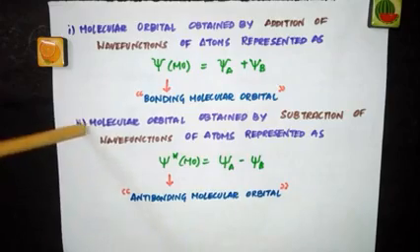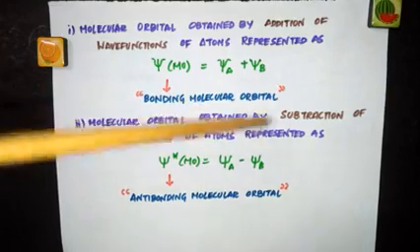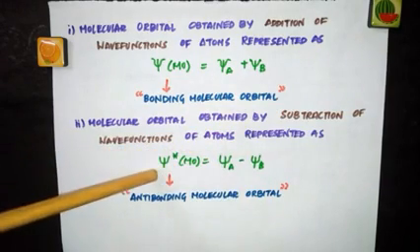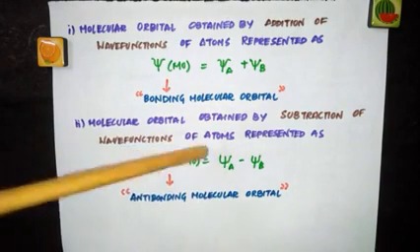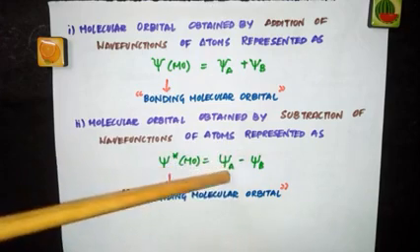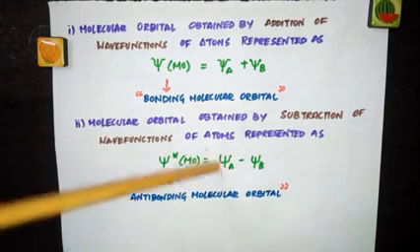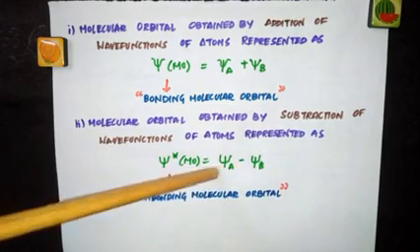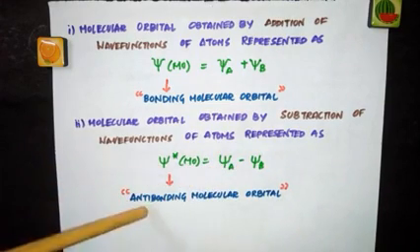Another way is the molecular orbital obtained by subtraction of wave functions of atoms, represented as psi star MO equal to psi A minus psi B.